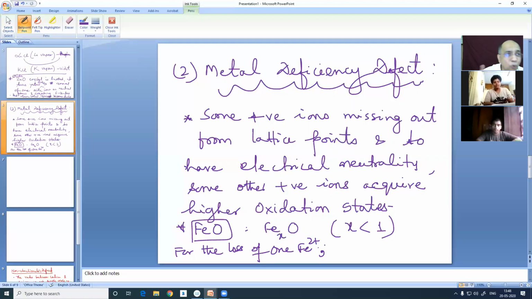Tell me, if one ferrous ion is absent in its lattice point, but the corresponding oxide ion is present, then what would be the internal mechanism that would have happened so that the electrical neutrality is maintained? You have to raise your hand. I will pick and choose.